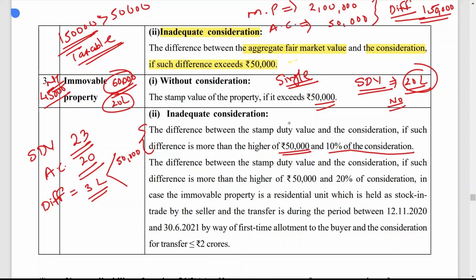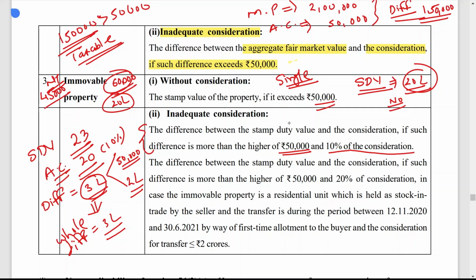And what is your consideration here? Here your consideration is 20 lakh. You have to make 10% of it. So 10% of 20 lakh is 2 lakh. Now, if the difference is more than these two values, then the whole difference is taxable. So in this case, 3 lakh is taxable. So that is what I want to share with you about inadequate consideration.